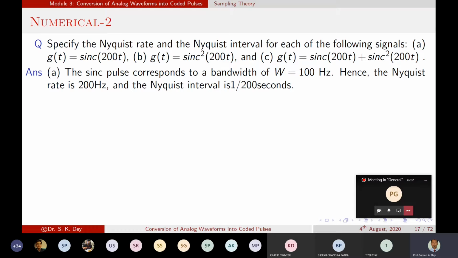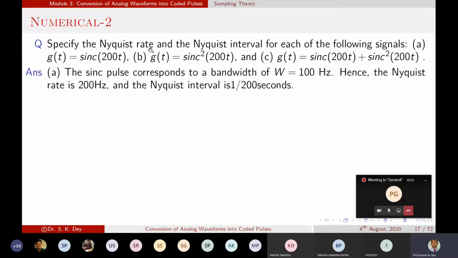As I told, we can use the convolution property. The thing you are saying is that if we represent it in the frequency domain, we will get the same thing. But when you represent g of t in the frequency domain, you need to do the Fourier transform, and you will get the spectrum of g of t.